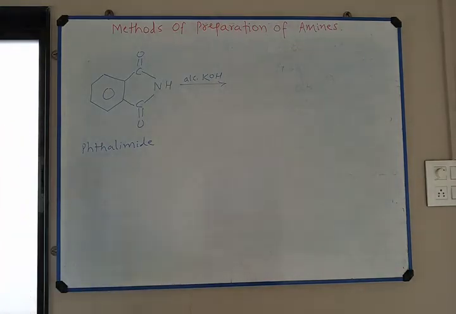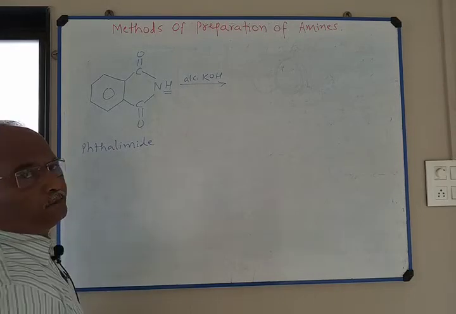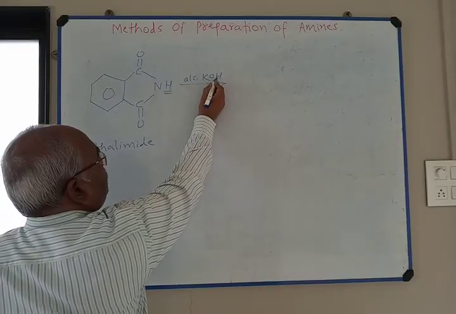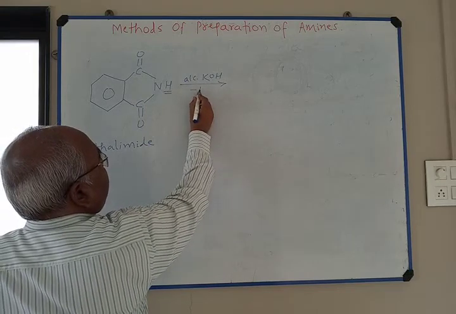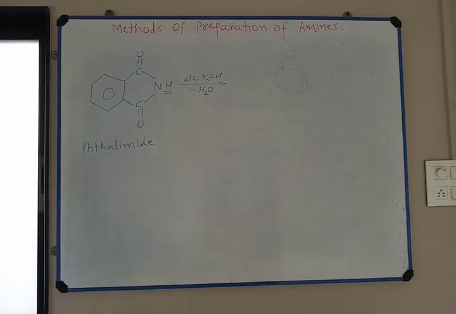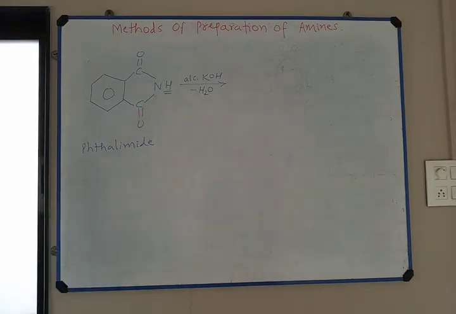KOH. The hydrogen H plus combines with OH minus and a water molecule is formed. I write here minus H2O.